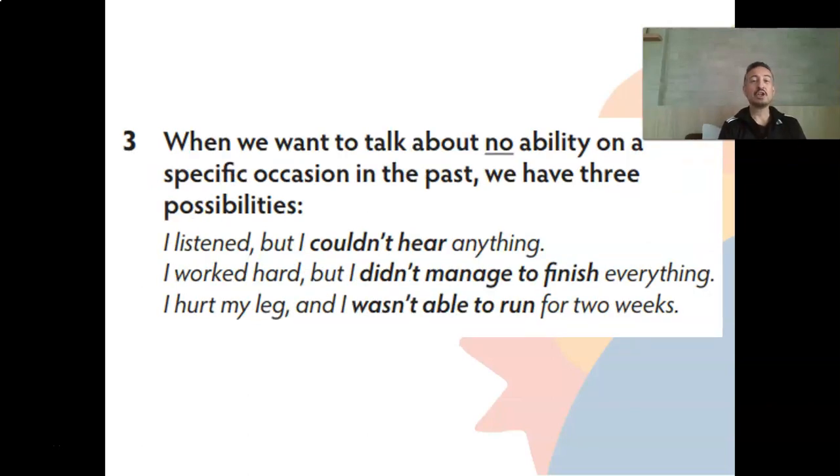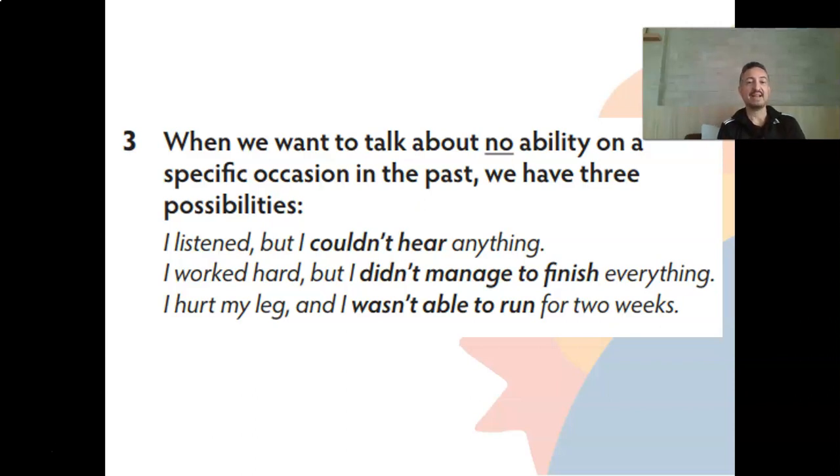But if we talk about no ability on a specific occasion in the past, we have other possibilities besides could or couldn't, okay? So when you talk about no ability, and this is a specific occasion in the past, we can use could or couldn't again. Like, I listened, but I couldn't hear anything. But you also have other alternatives. For example, I worked hard, but I didn't manage to finish everything. Okay, so I wasn't able to finish. It's another way to say it.